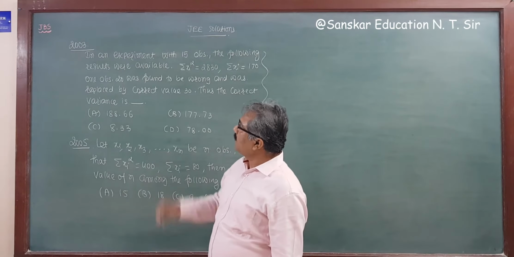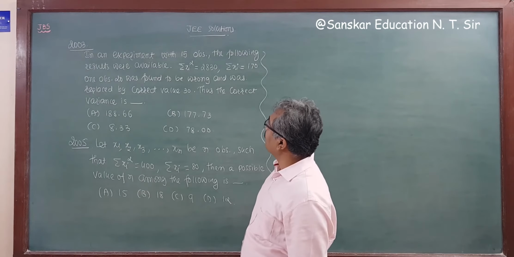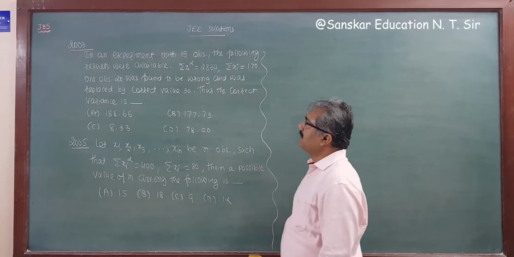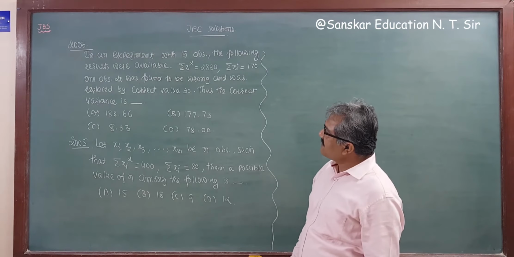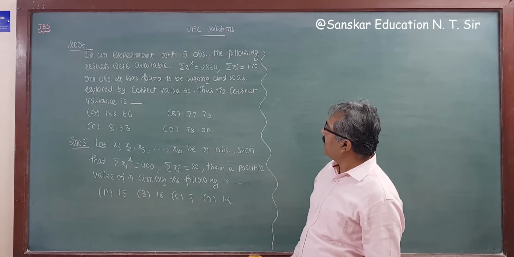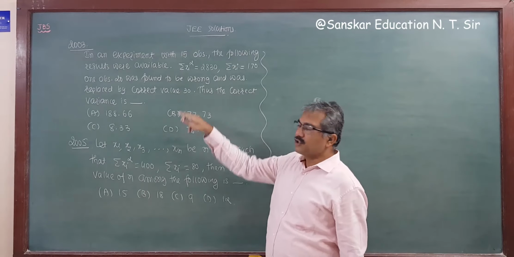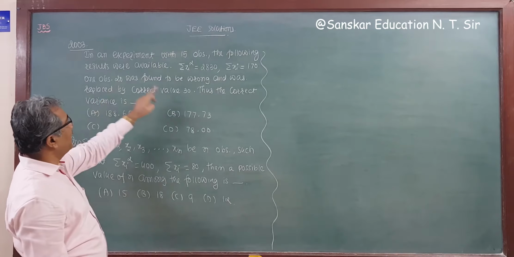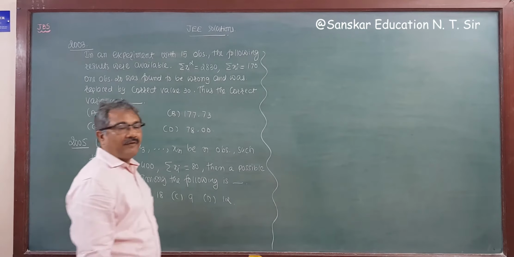Another question is from the 2003 exam. In an experiment with 15 observations, the following results were available: sigma xi square and sigma xi are given. One observation, 20, was found to be wrong and was replaced by the correct value 30. So the wrong observation is 20 and the correct is 30. Then find the correct variance.